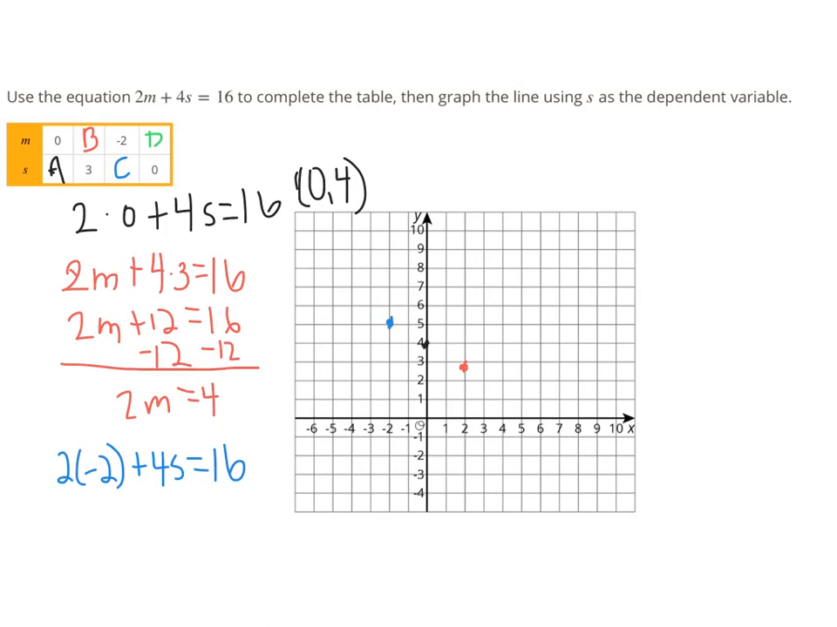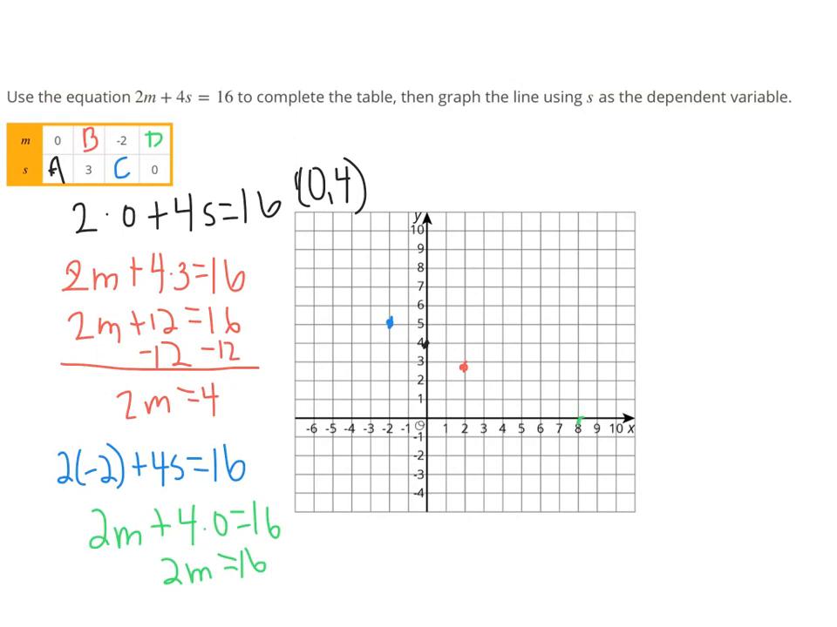And then the last piece is D. And when s is 0, we need to figure out what m is. So 2m plus 4 times 0 equals 16. Well, 4 times 0 is 0. So 2m equals 16, and so that's going to give us a value of 8.